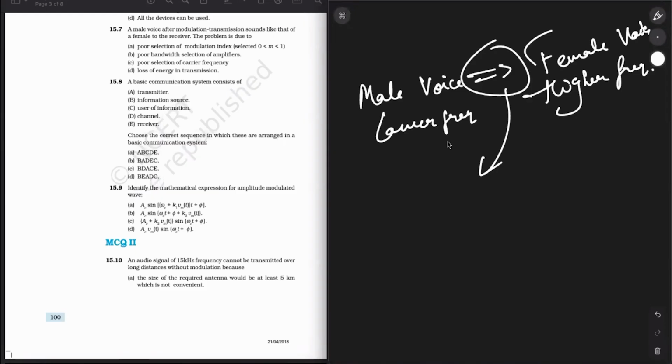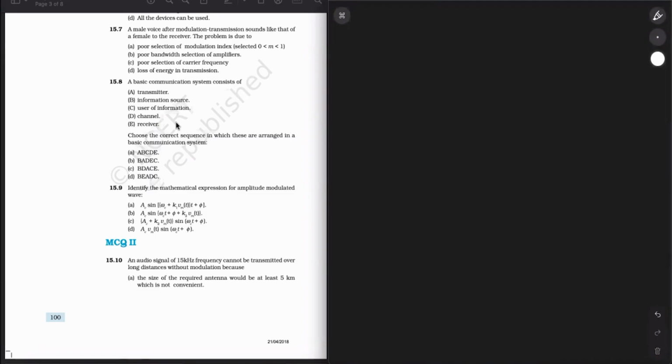This happens because the bandwidth in amplitude modulation will be equal to twice the frequency of the modulating signal. So the frequency of male voice, since it is less than that of the female, will increase to a higher value when you do such a thing, and that will give rise to a more female-like voice. Okay. So, question number 8, a basic communication system consists of what?